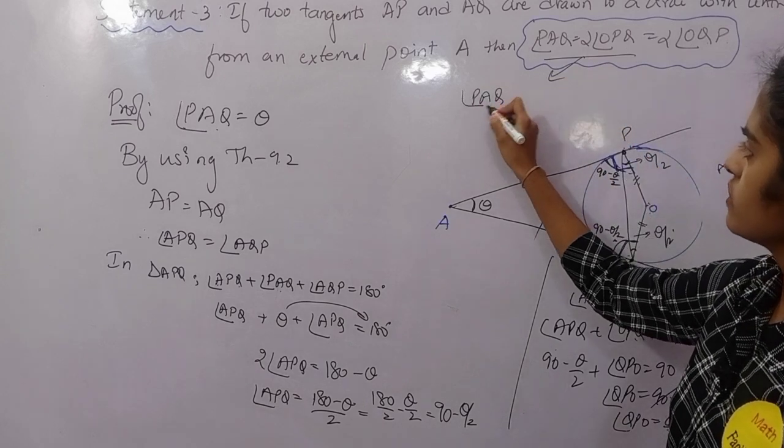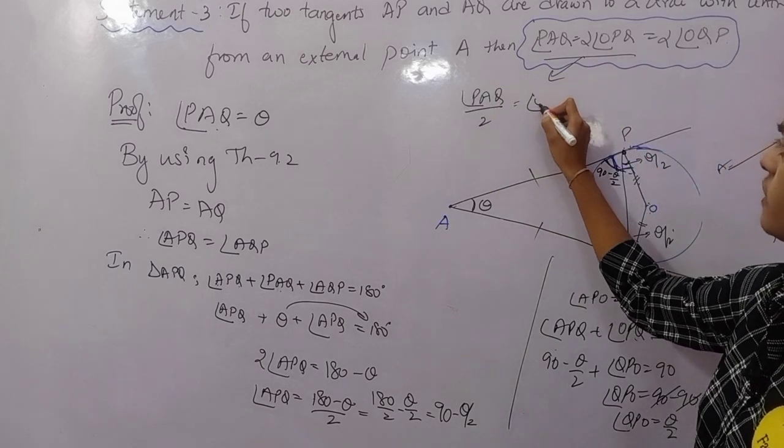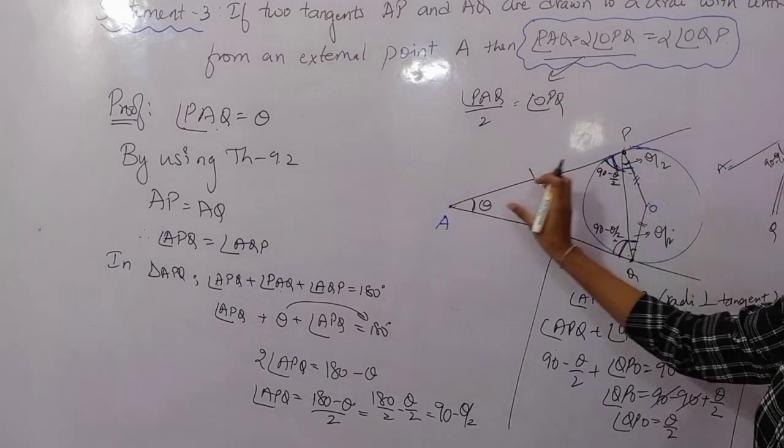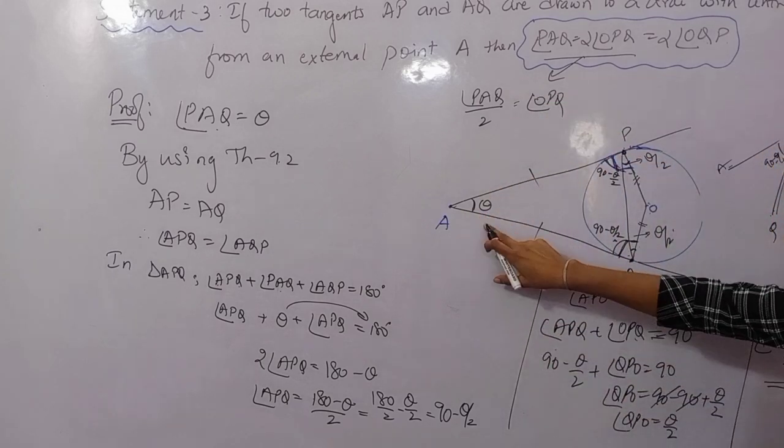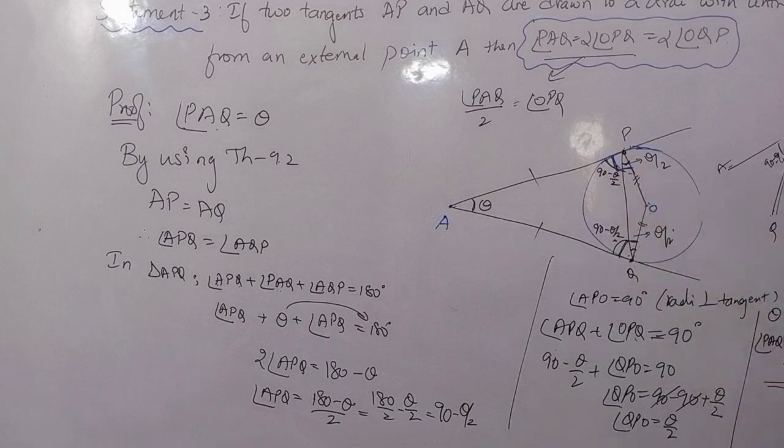Angle PAQ divided by 2 equal to angle OPQ. So this angle is half of this angle, or I can say this bigger angle is 2 times this angle. Whichever representation we use, it is actually the same. So as we have proved this, you can also prove this. Clear? So have a look at the steps again.